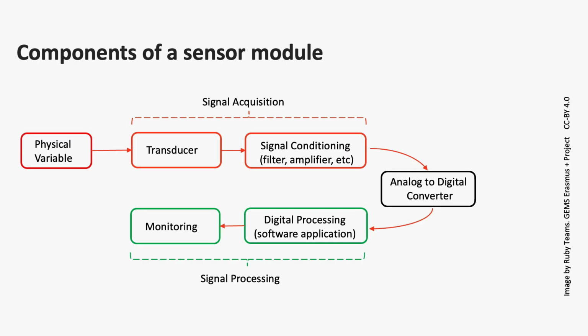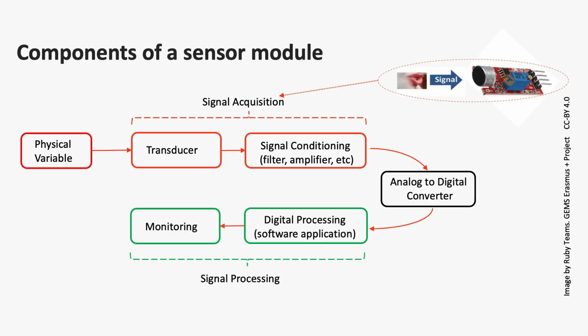This way, the signal can be properly processed by the specific software application in a digital device such as a microcontroller. After that, the signal is ready to be monitored by the final user.